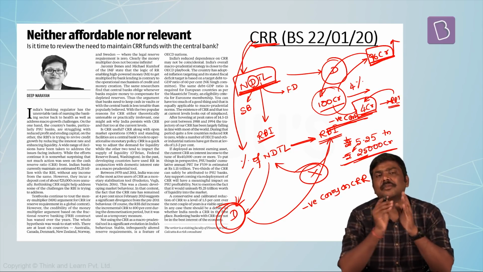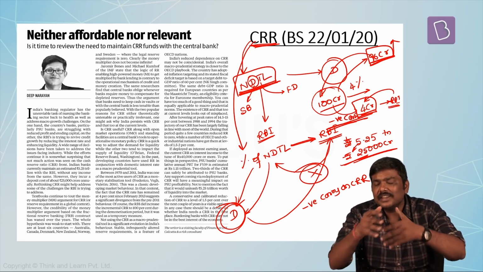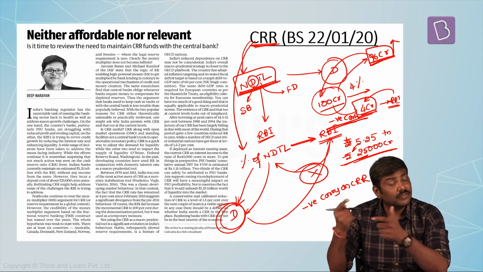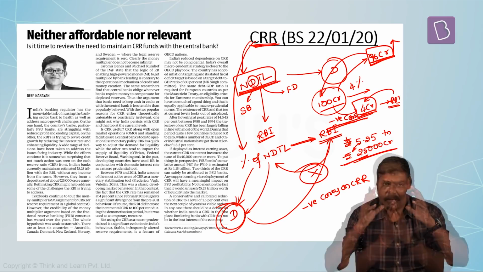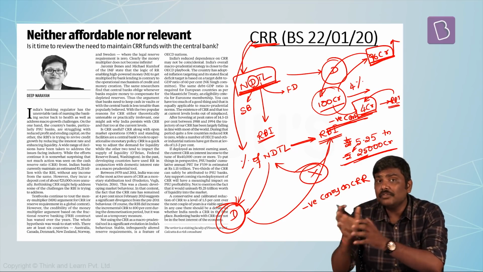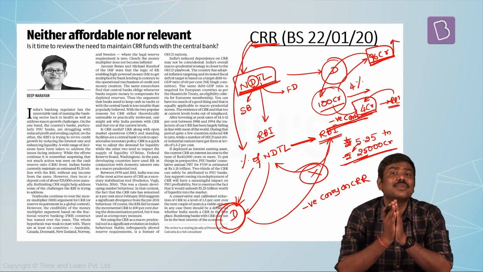So on one side, you want the banking sector to expand its credit in the market so that there is a virtuous cycle which will revive the growth rate of the Indian economy. But on the other side, a considerable chunk of these deposits is stuck with the Reserve Bank of India, on which the banks are paying interest without earning anything.